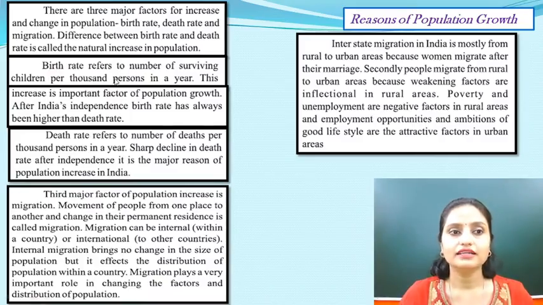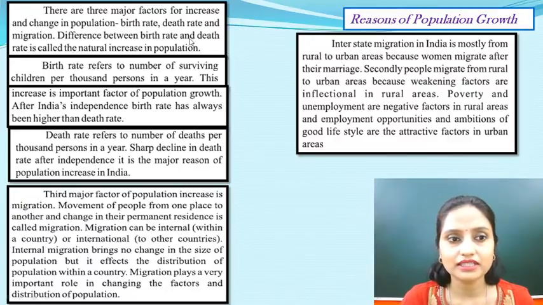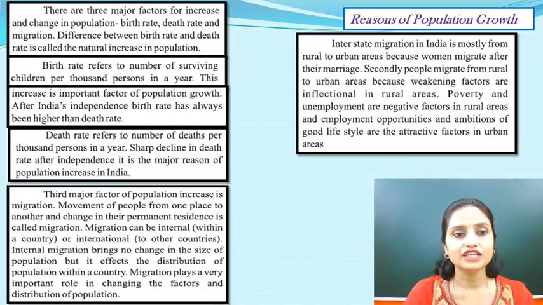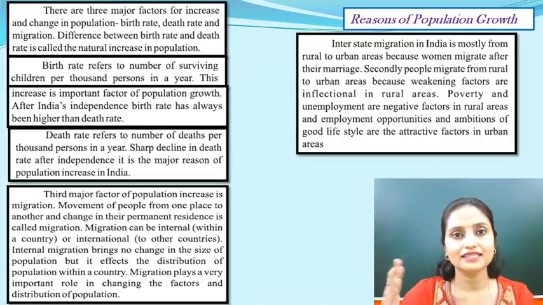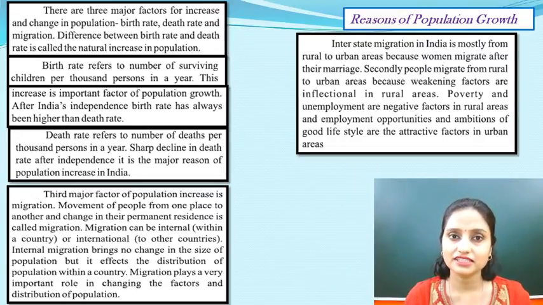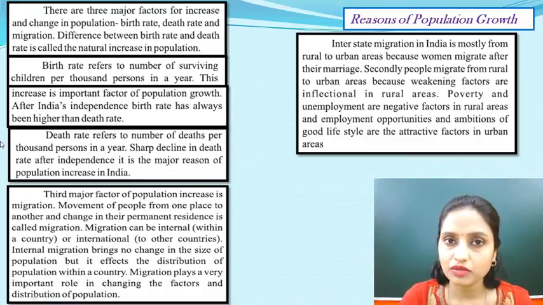Okay. Next, there are three major factors for increase and change in population. We just read about them: birth rate, death rate, and migration. The difference between birth rate and death rate is called the natural increase in population. Again, a 1 mark question: what is the natural increase in population? The difference between the birth rate and the death rate is called the natural increase. यहाँ पे जो nature से हो रहा है, हमारे हाथ में कुछ नहीं है. So that's what it is, natural increase in population.